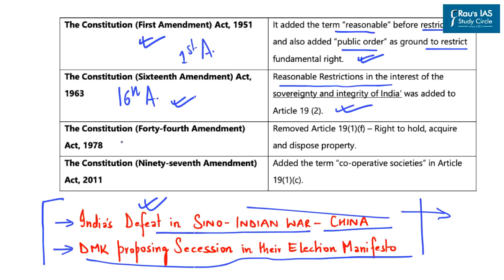Further, the Constitution 44th Amendment Act 1978 removed Article 19(1)(f), which provided the fundamental right to hold, acquire and dispose property by citizens of India. And the Constitution 97th Amendment Act added the term cooperative societies in Article 19(1)(c). So these can be said to be some of the major amendments made in Article 19.